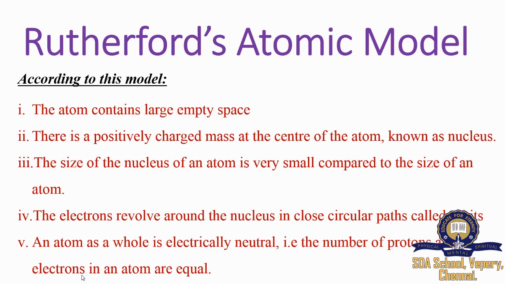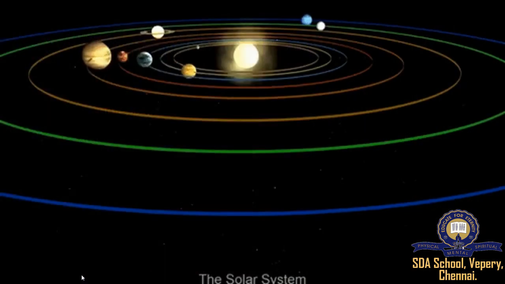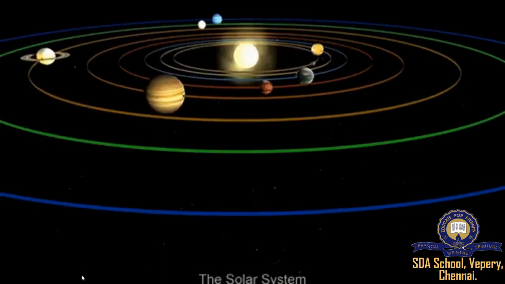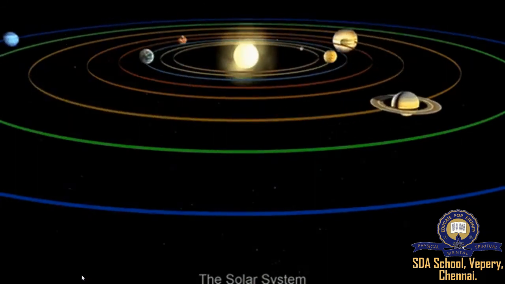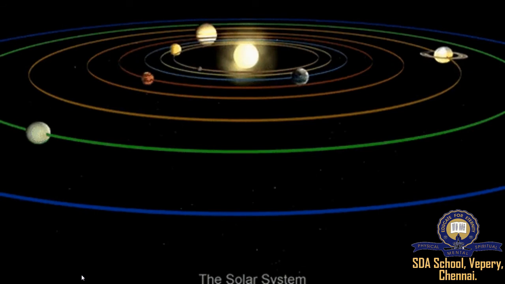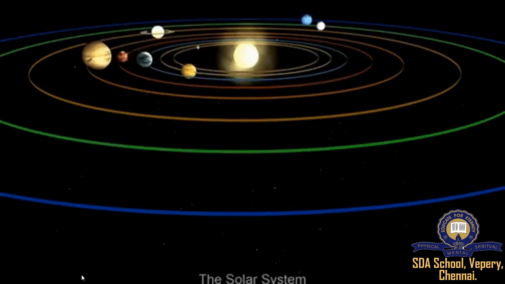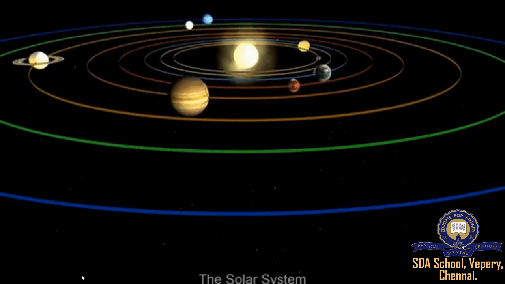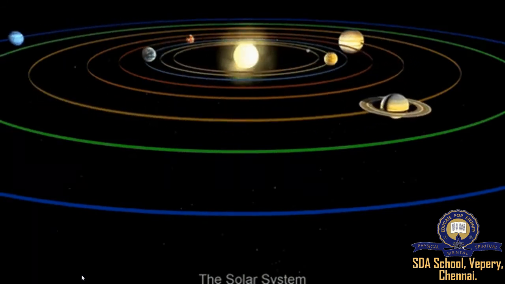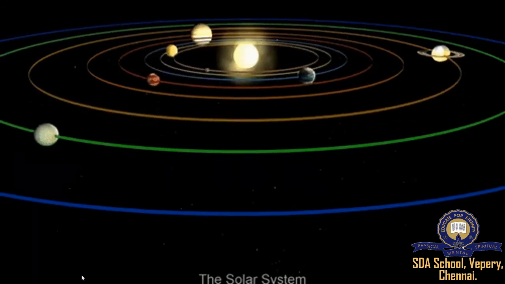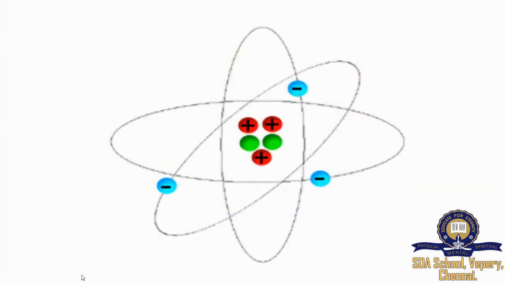Rutherford's model of atomic structure is similar to the structure of the solar system. In an atom, the nucleus contains the main mass and the electrons revolve around it in orbits. When we compare it with the solar system, the sun is at the center like the nucleus and the planets revolve around the sun like the electrons revolve around the nucleus.